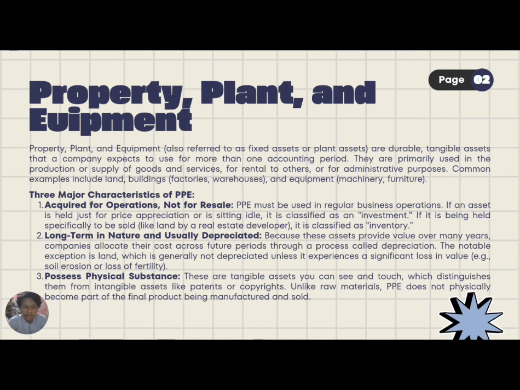The third and last one is that it possesses physical substance. These are tangible assets. You can see and touch them, which distinguishes them from intangible assets like patents or copyrights. Unlike raw material, PPE does not physically become part of the final product being manufactured and sold.